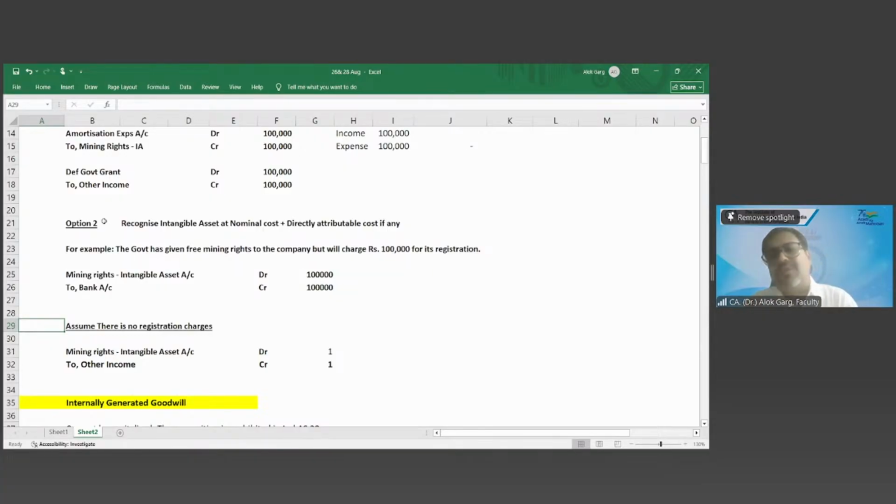So in that case, whatever is the installation cost, with that value you can capitalize the software: intangible asset account debit to bank account. You are not required to add 1 rupee. That 1 rupee or 100 rupees is only for identification purposes. But now since you have incurred some cost like installation, registration, वो अपने आप ही value में आ गया. Right? Yes, sir.